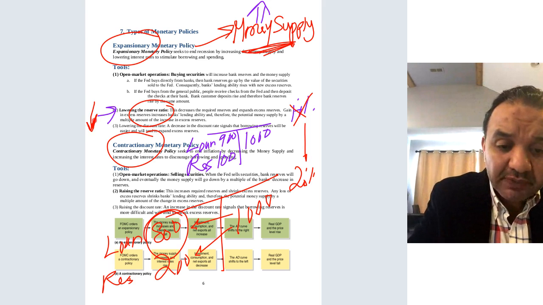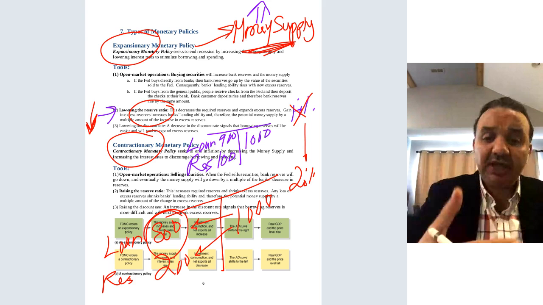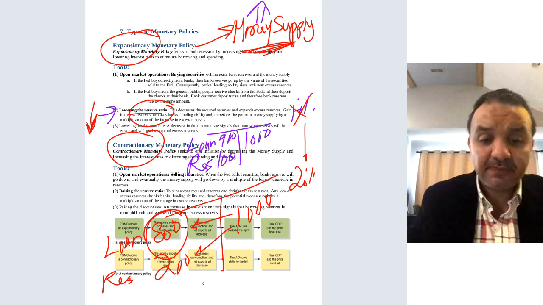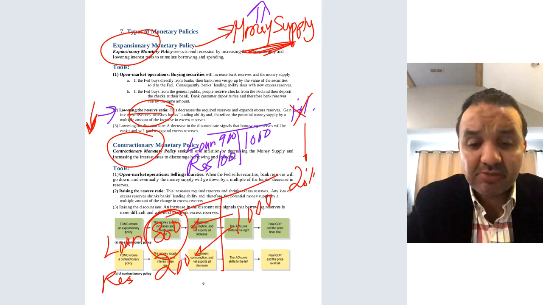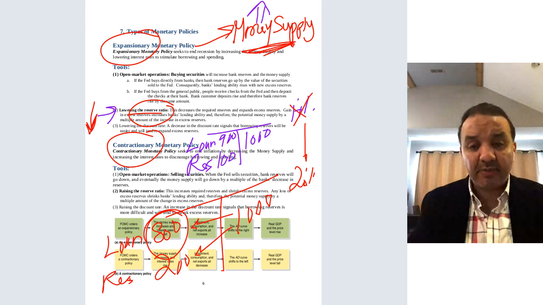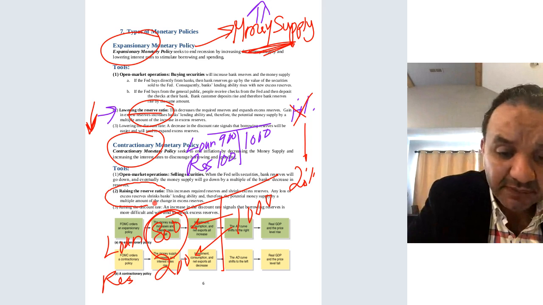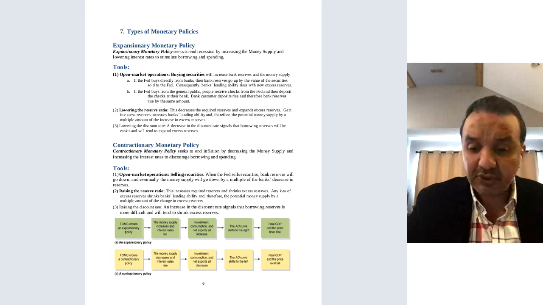Lower the reserve requirement ratio. So if it's 20, let's make it 15, 18, 10, but don't keep it as 20. So this is the first tool. On the other hand, as you can see, under contractionary monetary policy, we want to do the opposite. We want to contract the economy. We want to decrease the money supply. That's why the tool will be what? Will be increasing the reserve ratio. Okay, so this is the first tool.